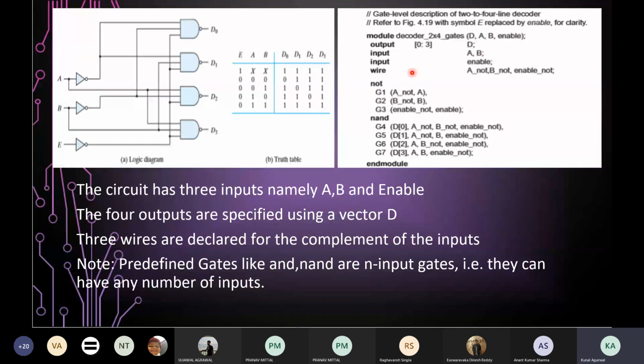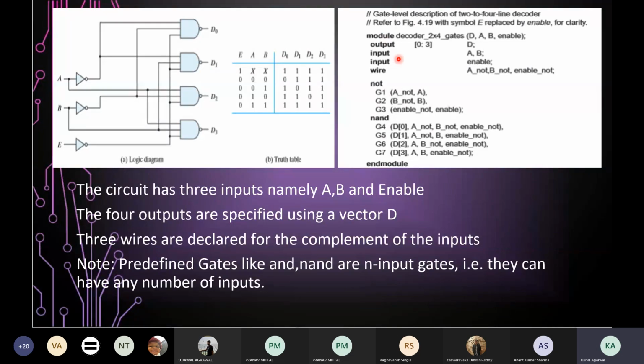One thing you should notice here is that there are four outputs in our circuit, D0, D1, D2, and D3. All four outputs have been declared using a single identifier. This is just like an array in a general programming language. In Verilog, we call it a vector. So what is a vector?